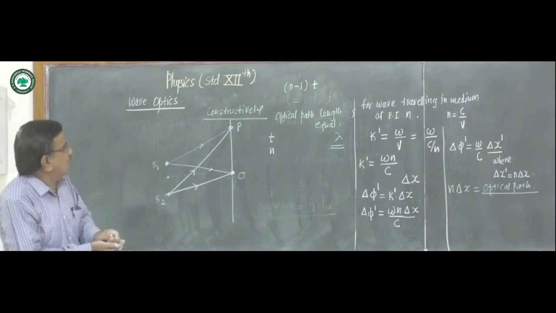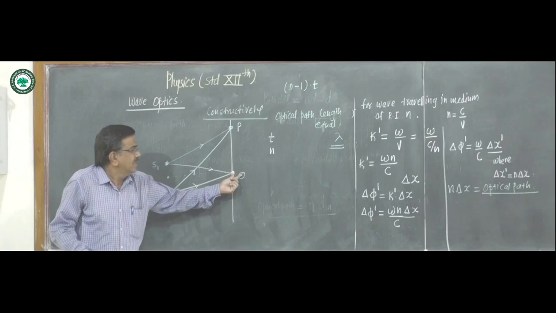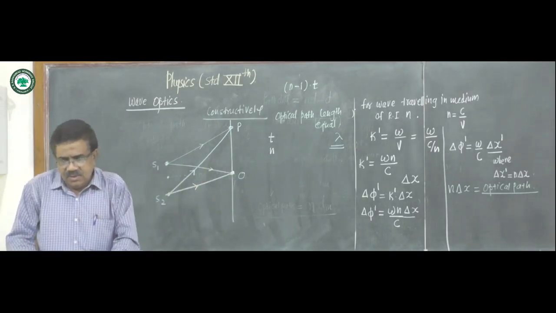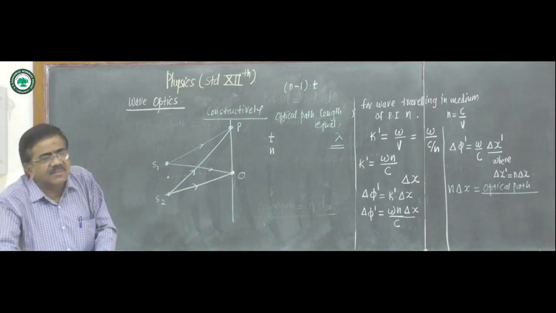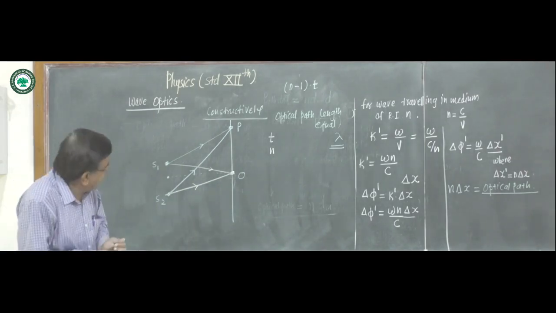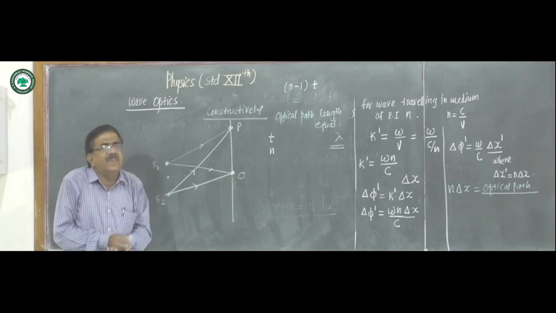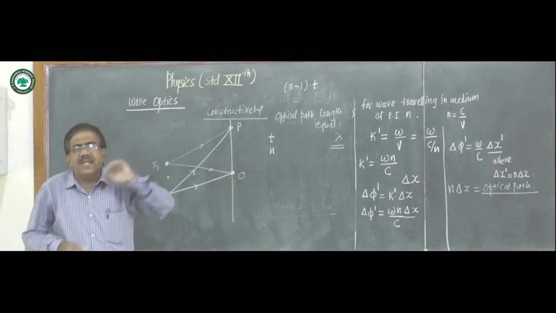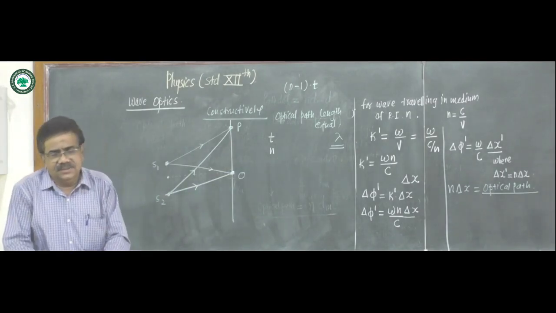And on both sides of that shifted bright point, we get alternate bright and dark fringes. It means by the introduction of the plate, the fringe pattern will be shifted.